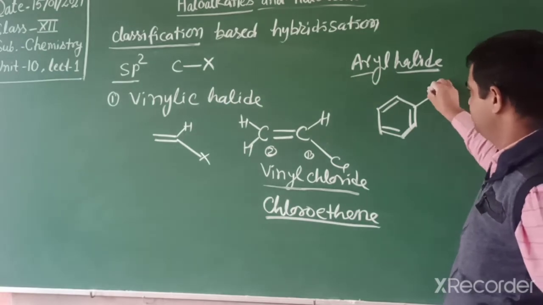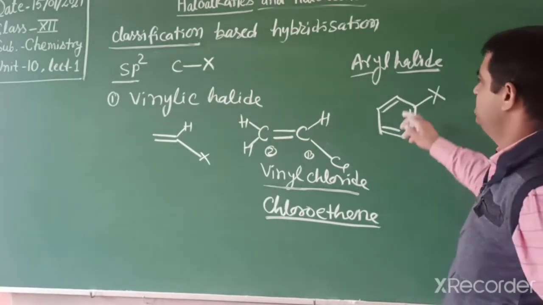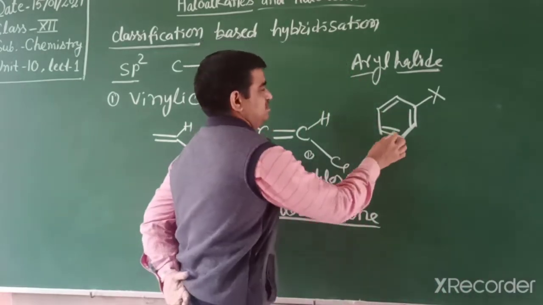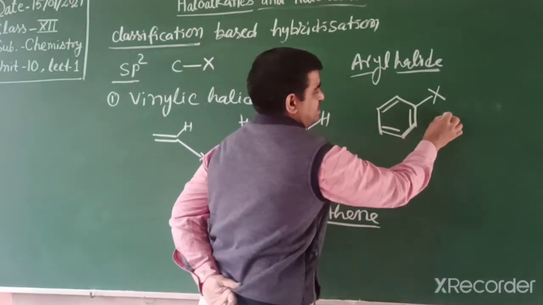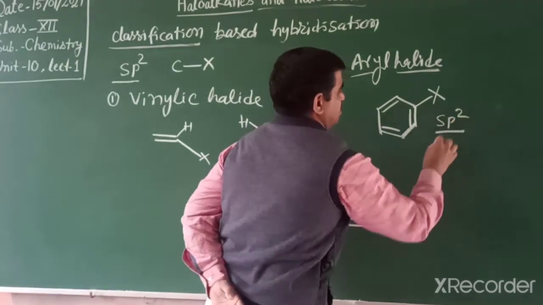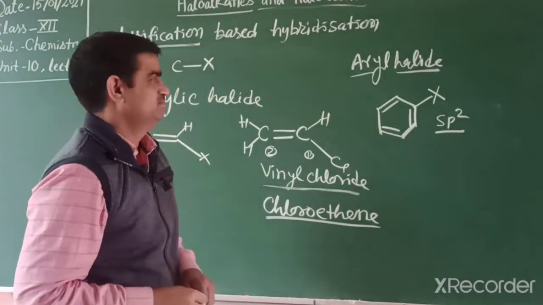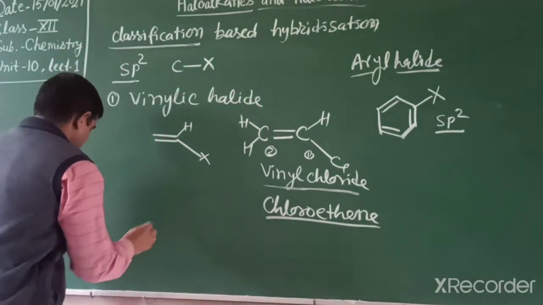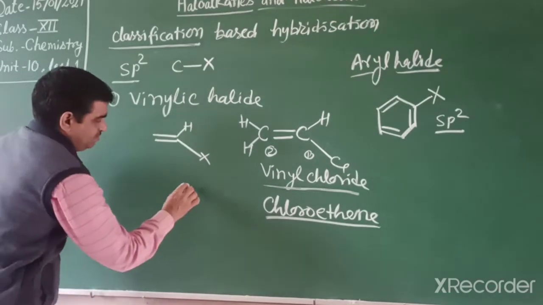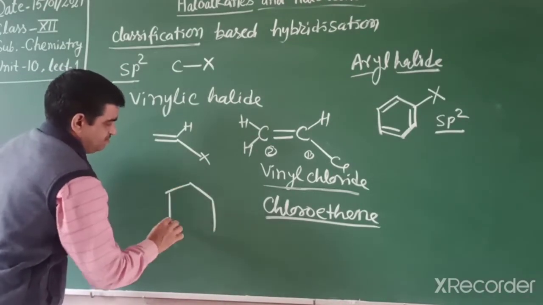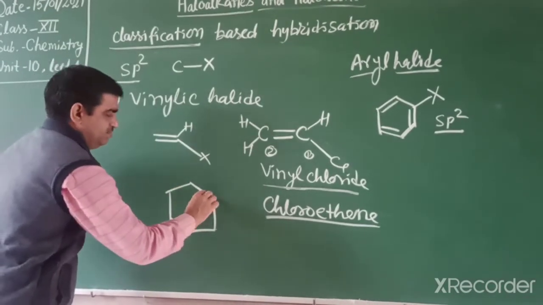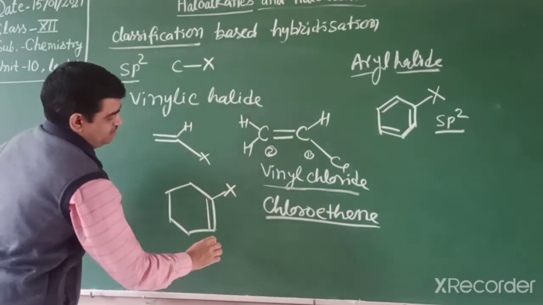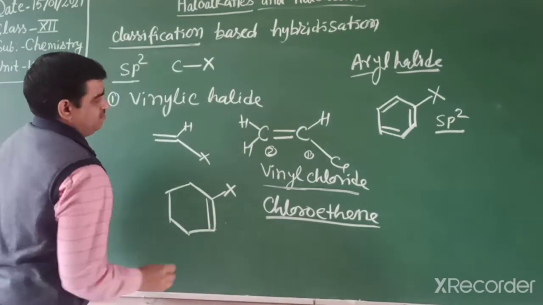So if a halogen is like this, that one is an aryl halide or aromatic halide, an example of an sp2 hybridized carbon atom. For this vinylic halide, there is another condition, we can draw it like this: a double bond in the benzene ring and a directly attached halogen. This one is a vinylic halide.